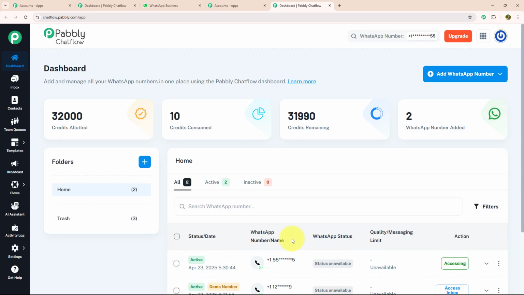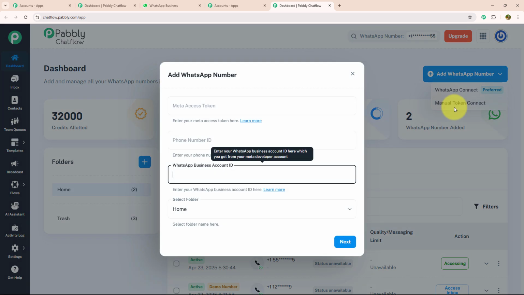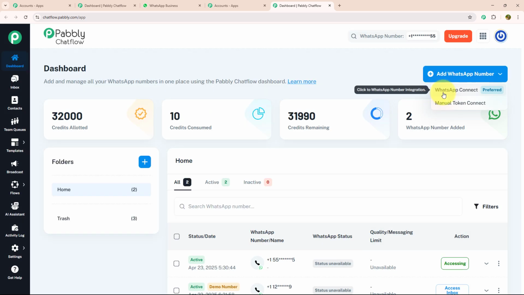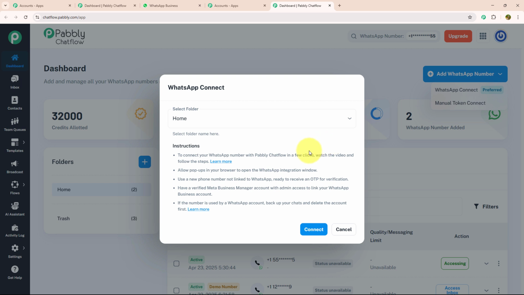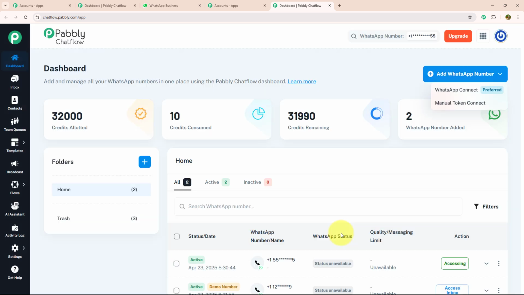Over here, you can add and manage all your WhatsApp numbers from one place using Pabbly Chatflow. To add a WhatsApp number, you just need to click on the Add WhatsApp Number button which is given on the top right corner. Inside this, there are two options, WhatsApp Connect and Manual Token Connect. In Manual Token Connect, you need to enter the Meta Access Token, phone number ID, and WhatsApp Business Account ID manually. But in WhatsApp Connect, you just need to verify your Meta Business Manager account and link your WhatsApp business account with it. Not only that, there are many more features on the dashboard.